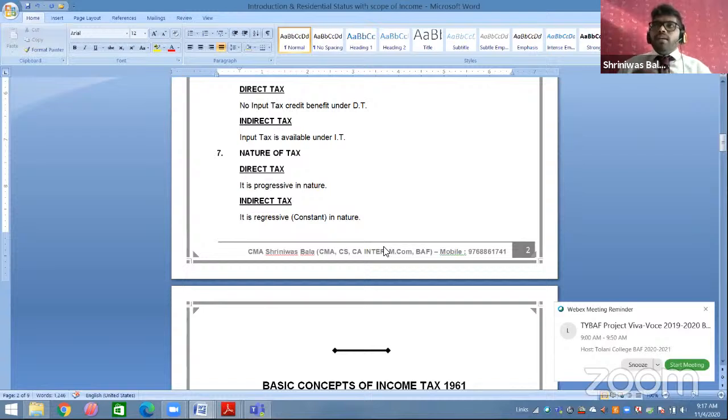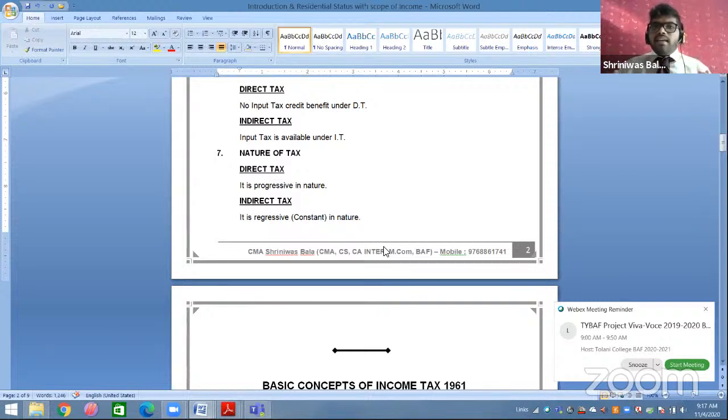As your income increases, your tax also increases. For example, there is a person who is earning crores of rupees. He will be paying a higher amount of tax. I am earning only 10 lakh rupees per annum, so I will be paying tax on 10 lakh rupees. There are some students like you who have no source of income, so you will not pay the tax.